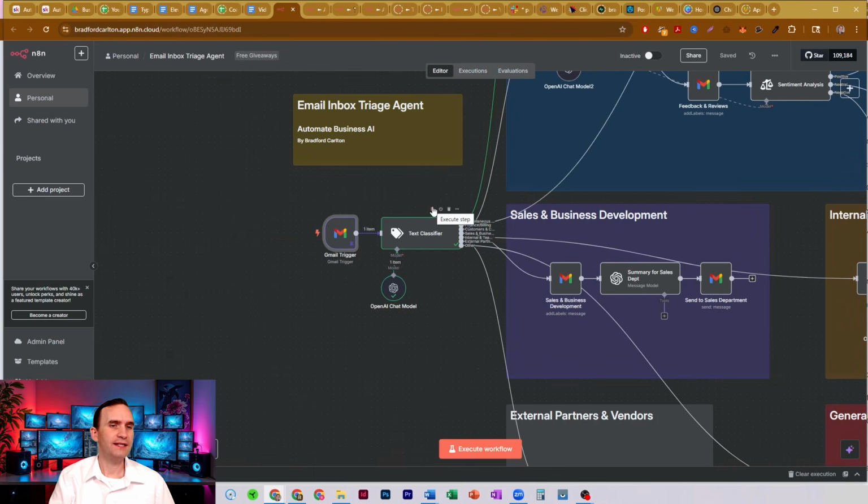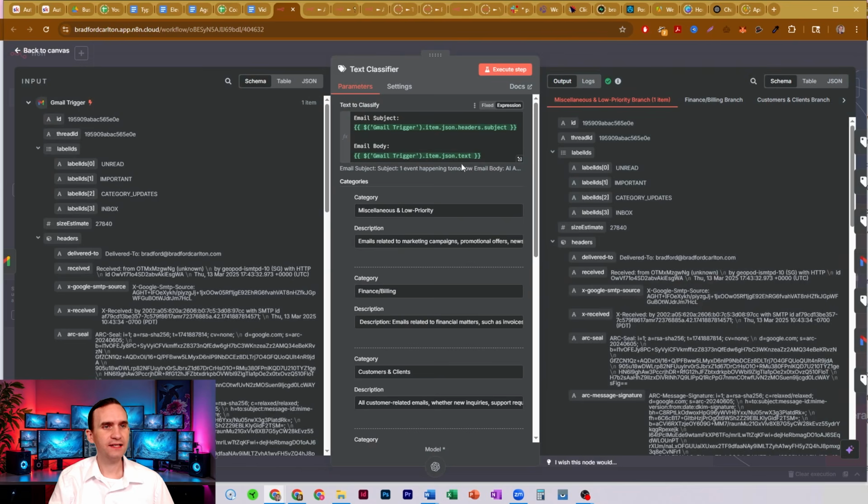We then run it through a text classifier node. Text classifier node is looking at the email subject, and it's looking at the email body. It's looking for what is in this email. It is then going to determine which path it's going to send it down. And here are the paths that I've made.